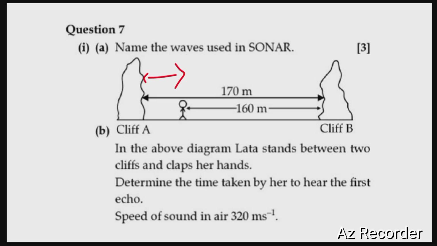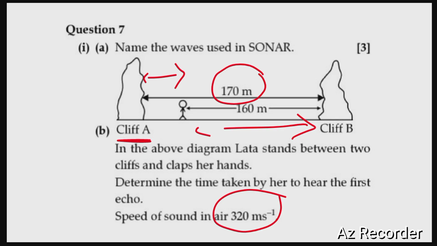Since she is near the cliff A, and the distance between the 2 cliffs is 170 meters and she is 160 meters away from the cliff B, we can conclude that the distance between Leda and the cliff A is 10 meters. The speed of sound in air is also mentioned in the question. So using the basic equation V is equal to 2D by T, we can calculate the time at which she hears the first echo.